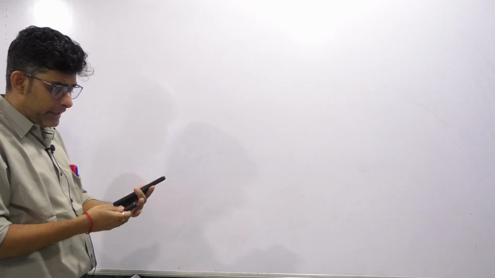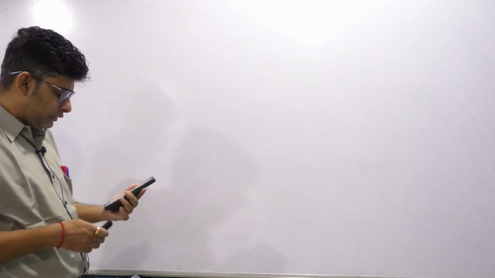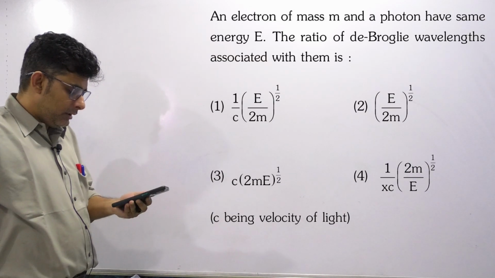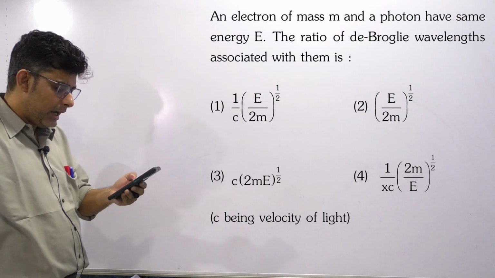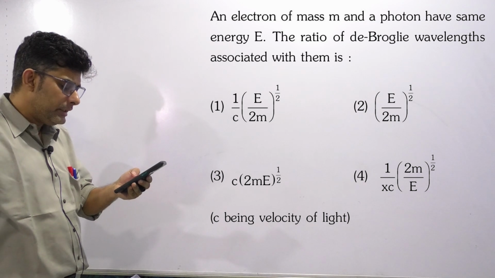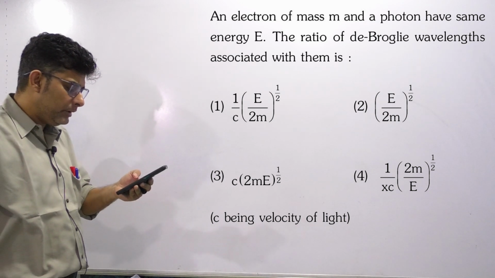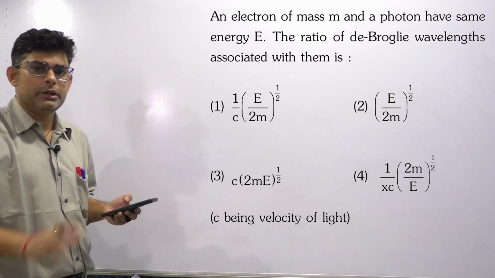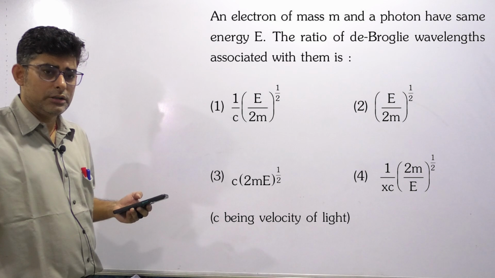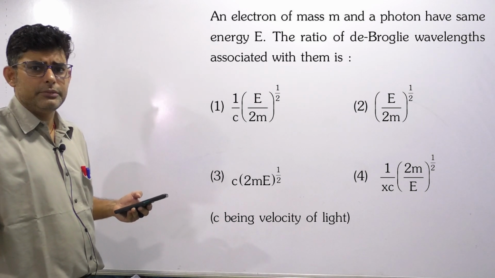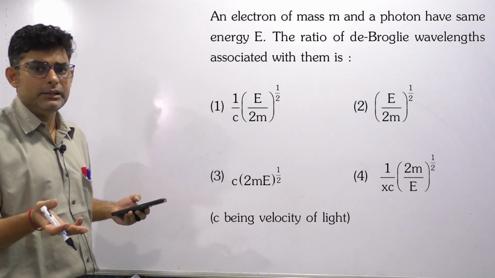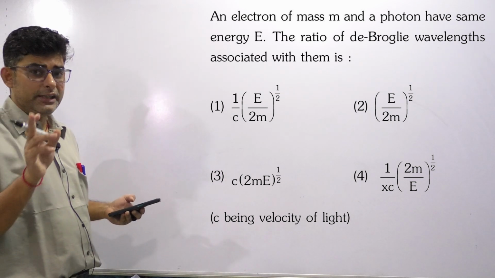As I told, we'll be taking selective questions. So the first question that you can see on your screen: an electron of mass m and a photon have the same energy E. The ratio of de Broglie wavelengths associated with them is what? Now first of all, let me tell all of you, this is not pronounced the way it is by not only students, even several teachers. The name is not de Broglie, it's de Broglie.